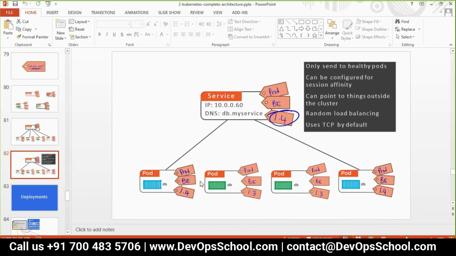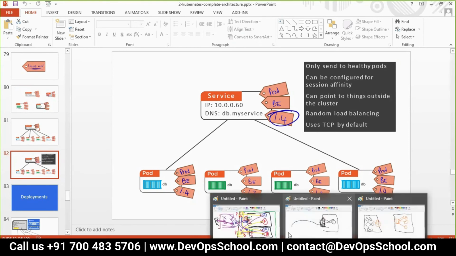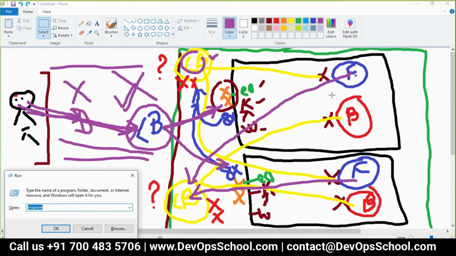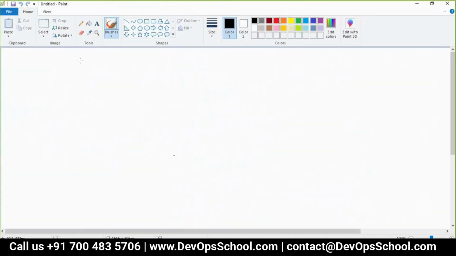If the load balancing is random, how do we make sure about the performance? What if all the requests are routed to one pod? It should load balance across the pods, right? That's the job of the service. No, what I said is, when you say it randomly load balances, it has to take care of resources, like how much CPU this one pod is using. It should not route the load to that particular pod. It should route to whichever is free. That is called random, sir.